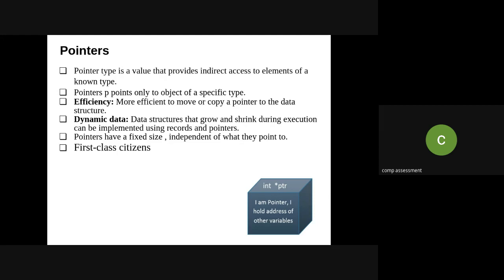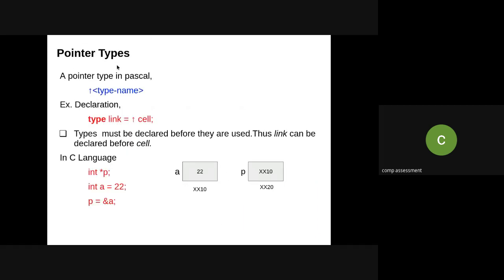Dynamic data, that is, data structures that grow and shrink during execution, can be implemented using records and pointers. How we can use this, we are going to see in the coming slides. Pointers have a fixed size and it is independent of what they point to. Meaning, it is not going to depend on what type of data it is pointing to. Now I will explain this particular line as we go ahead. Pointers are always called first class citizens. So how we can deal with the pointers, that we will see. This is just the basic introduction of the pointer types.